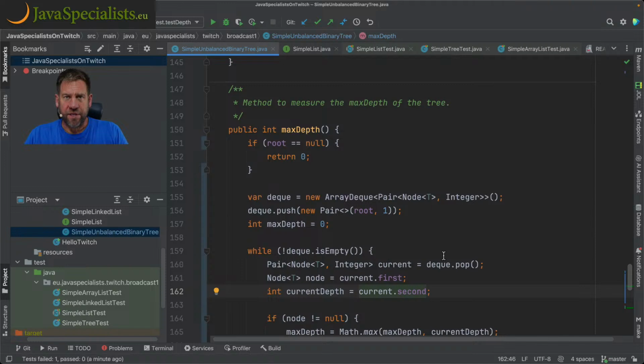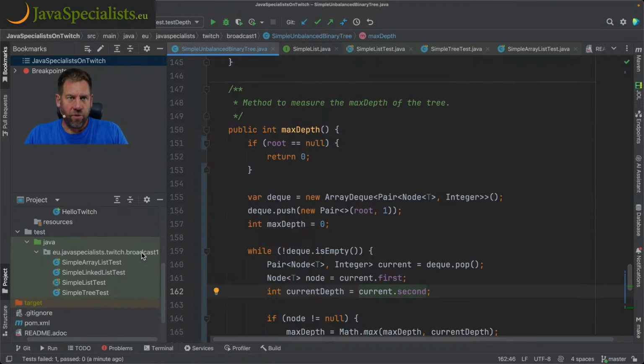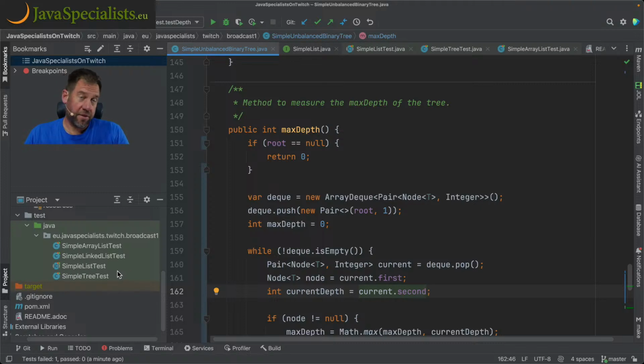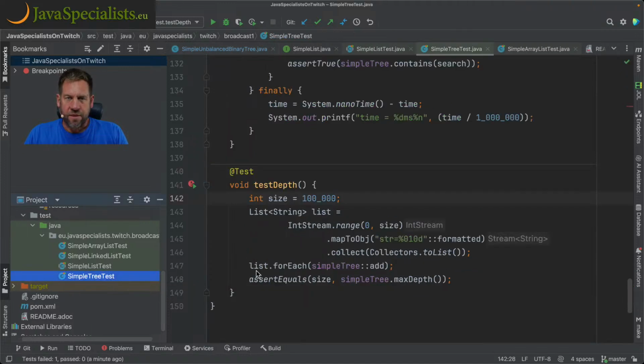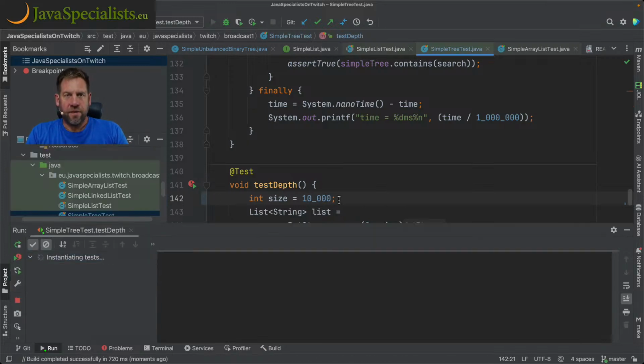basically, I'll leave this in here, but I'm going to change the test to be only for 10,000, so it will actually be able to create the tree like that. There might be a way to generate the tree in a different way so that you don't run out of stack space, but I think I'm done on this one. Let's just make it 10,000 and make sure that the answer is correct.